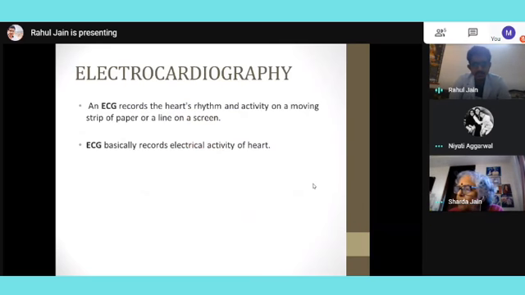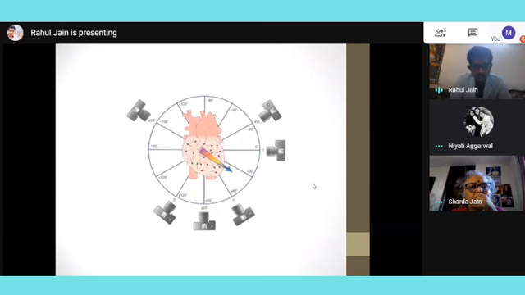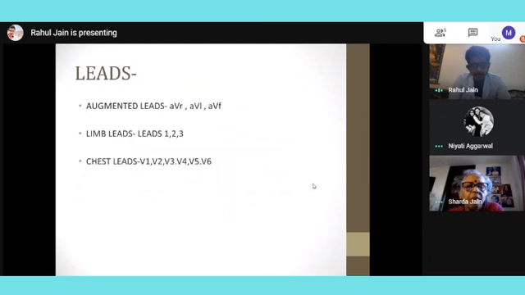ECG is electrocardiography or electrocardiogram, and we are recording the electrical activity of the heart, checking the heart's rhythm and activity on a moving strip of paper. Coming on to leads, there are 12 leads in ECG. Each lead, as I discussed, corresponds to a different angle from where we click a different picture of the electrical activity of the heart. Please understand each and every word, because if we are able to build upon this, then it becomes very easy. There are 3 types of leads: chest leads, limb leads, and augmented leads.